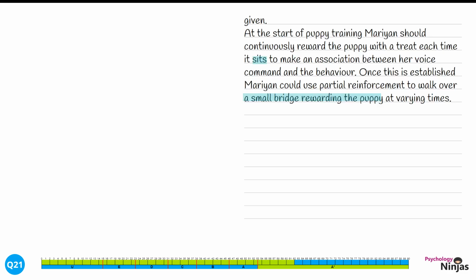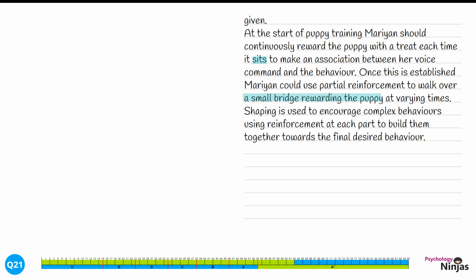We're going to talk about an additional aspect of properties of reinforcement. Shaping is used to encourage complex behaviours, using reinforcement at each part to build them together towards the final desired behaviour. We've shown a clear understanding of shaping in that this is breaking behaviours down and then building them up together in order for more complex behaviours to be successfully conditioned.